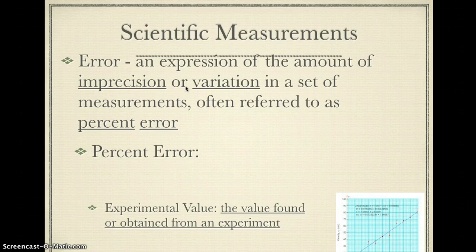The experimental value comes from the experiment. This is the value that we find through our experiment that we might be running. And then we also have the accepted value, and we mentioned this already when we talked about accuracy. It's the actual value. It's the value scientifically accepted as true. It's the value that we say, this is right, and we know that it's right.